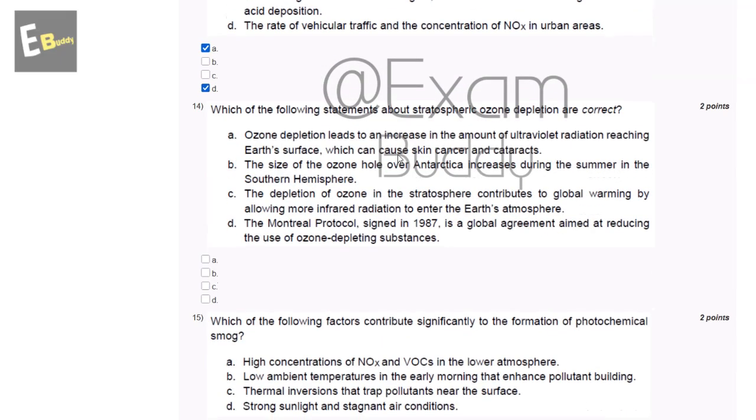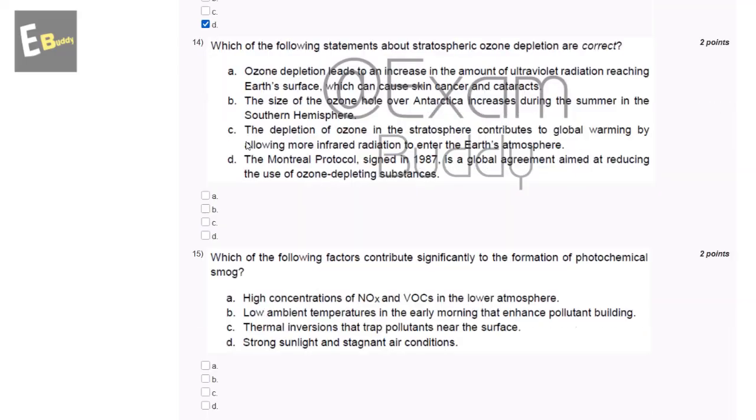Now the 14th question is, which of the following statements about stratospheric ozone depletion are correct? So these are the options, and the answer to the 14th question is A and D. Ozone depletion leads to an increase in the amount of ultraviolet radiation reaching Earth's surface, which can cause skin cancer and cataracts. The Montreal Protocol, signed in 1987, is a global agreement aimed at reducing the use of ozone depleting substances.